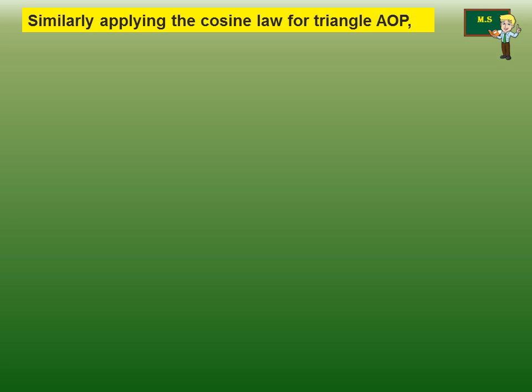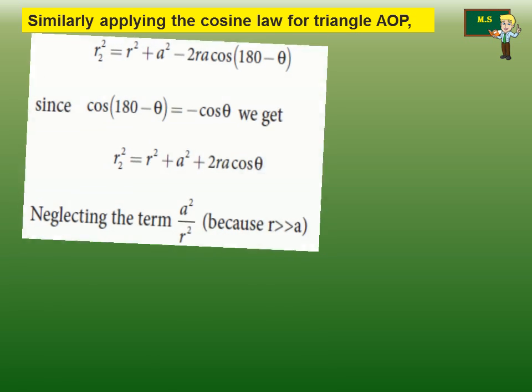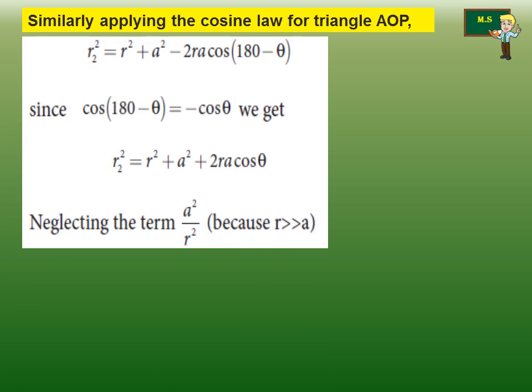Similarly, applying the cosine law for triangle AOP, as we did for triangle BOP, r2 square is equal to r square plus a square minus 2ra cos of 180 minus theta. If you take the cosine of 180 minus theta, then we will have a minus here, and if you substitute this minus in this equation, the term will be plus.